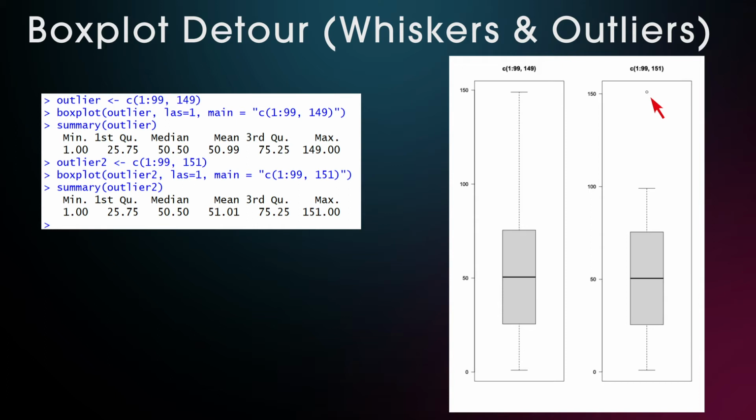And this happens because the rule for outliers in boxplots is that any point that extends by more than 1.5 times the interquartile range will be an outlier, and then the whisker only extends to the point below that, which in our case is the value 99.